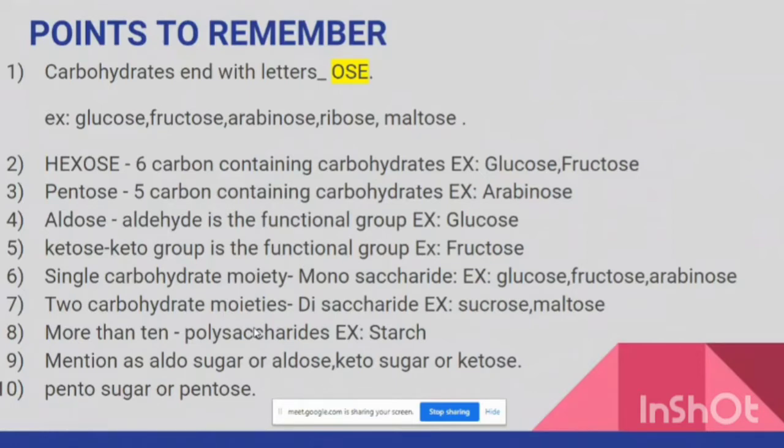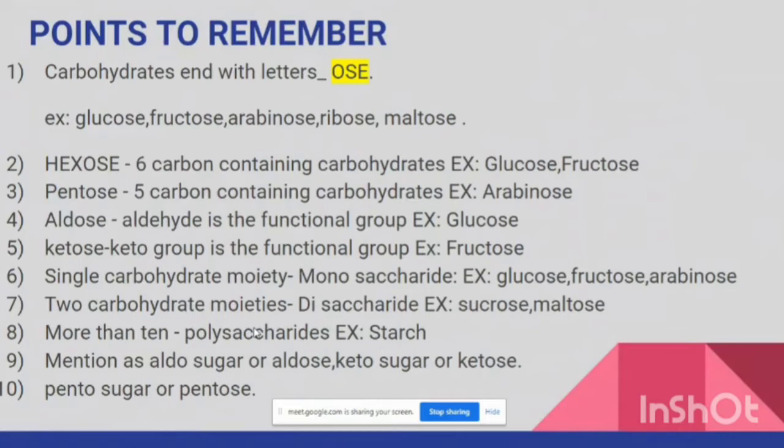Aldose: if a carbohydrate has aldehyde as a functional group, then we call it an aldose, for example, glucose. Then we have ketose, where the keto group is the functional group, for example, fructose. Single carbohydrate moiety containing carbohydrates are called monosaccharides, for example, glucose, fructose, arabinose. Two carbohydrate moieties make a disaccharide, like sucrose and maltose. More than 10 carbohydrate moieties, for example, starch, is called a polysaccharide.